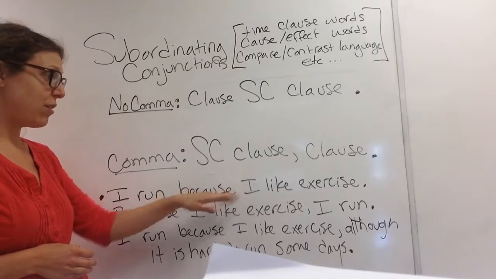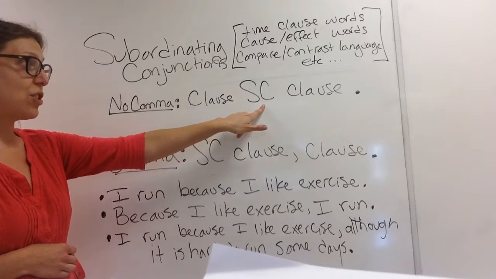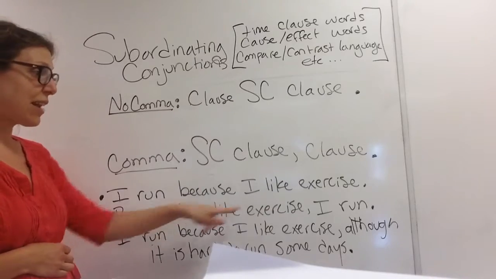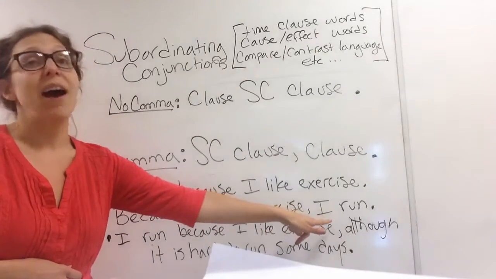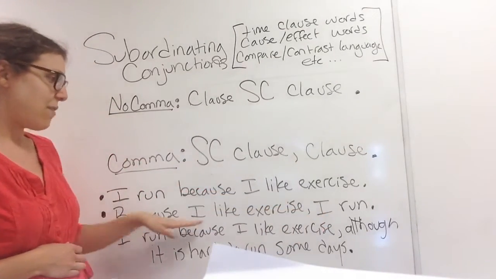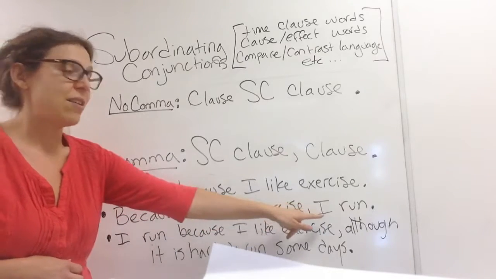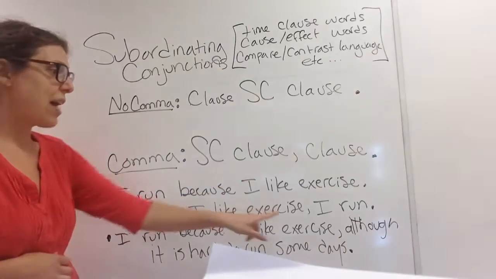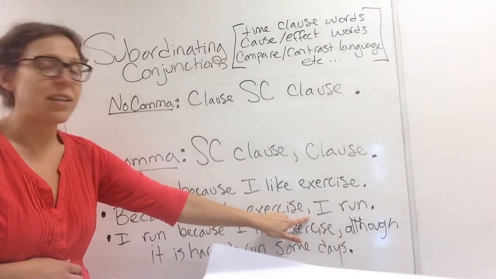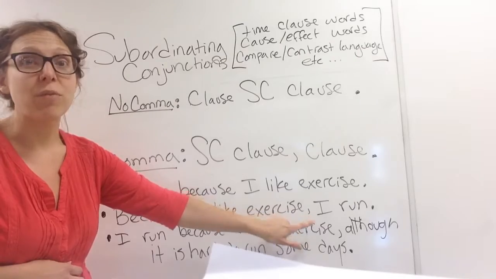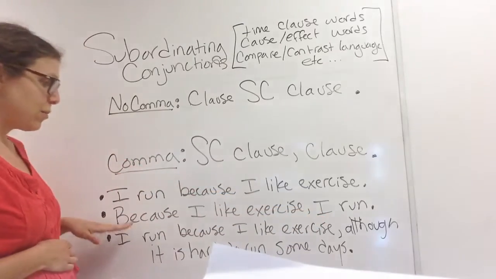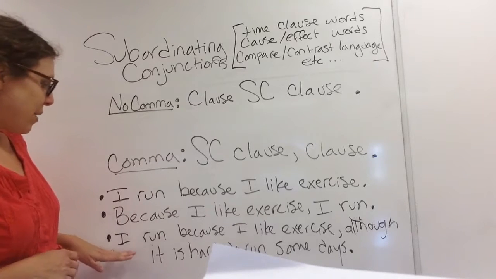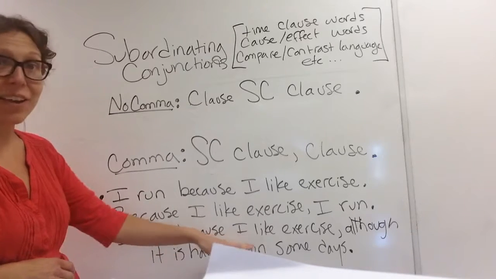So we can use: I run because I like exercise. No comma in the middle because our subordinating conjunction is in the middle of the sentence. Because I like exercise, comma, I run. So here we have the cause on one side and the effect on the other side. The cause clause is with because, and at the end of that clause, we need to have the comma to show that it's over and we're starting a new idea. Because I like exercise, comma, I run. Then we have I run because I like exercise.